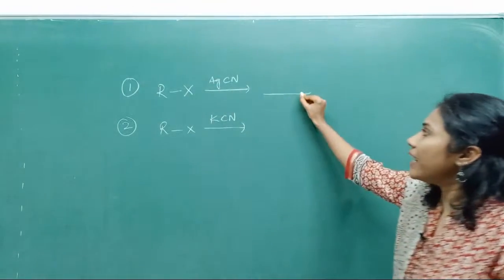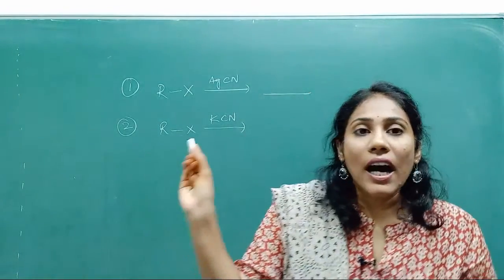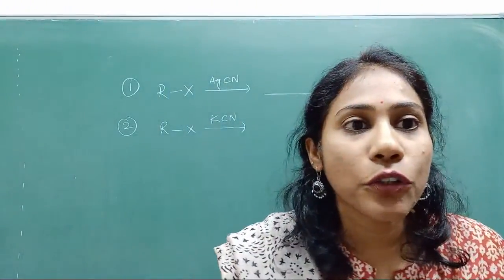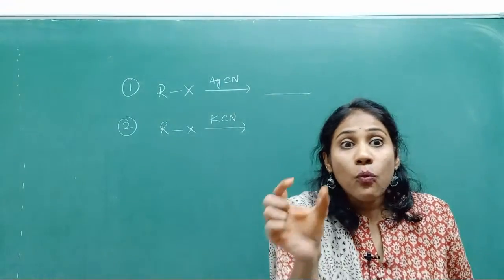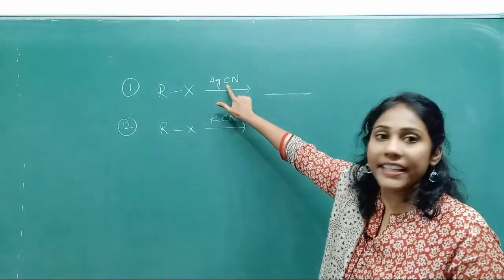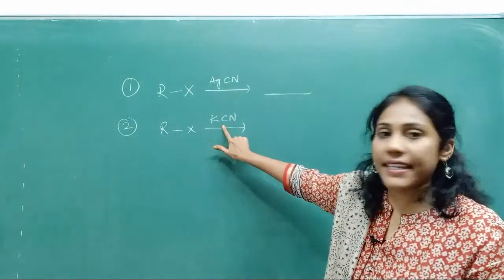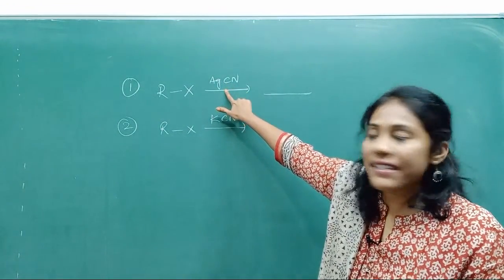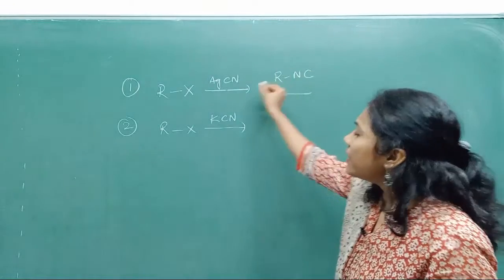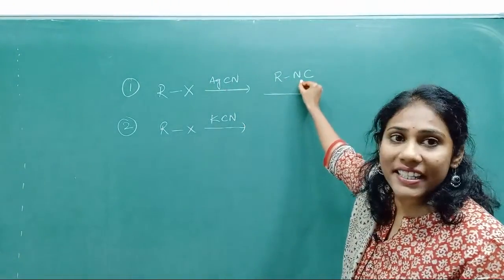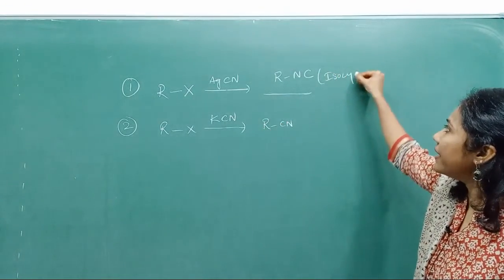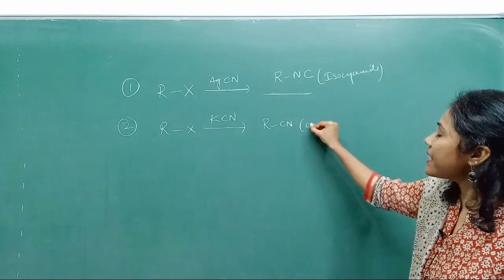In case of reaction 1, tell me what type of organic compound you get. Quick. Is it cyanide or isocyanide? It is AgCN and this is KCN. Yes, few are answering. So with AgCN, you will get RNC. Can you tell me why you get RNC here? But here you will get RCN. So here you are getting isocyanide, and here you are getting cyanide.